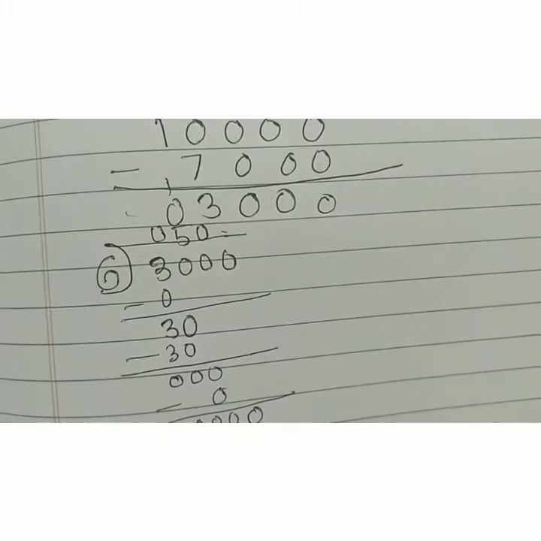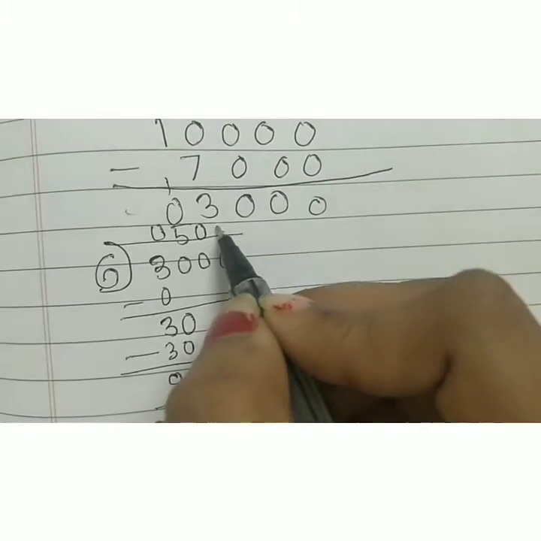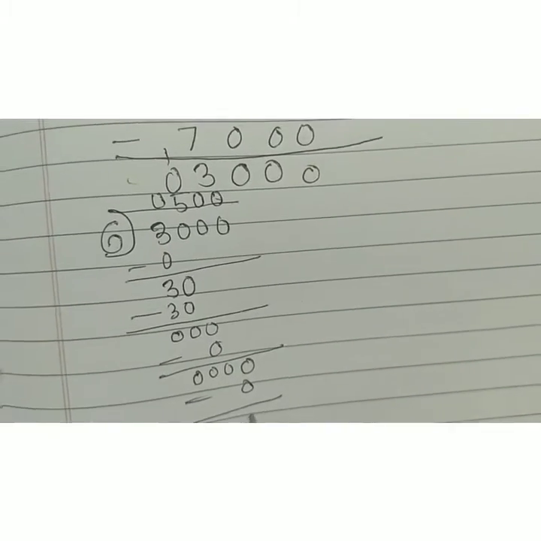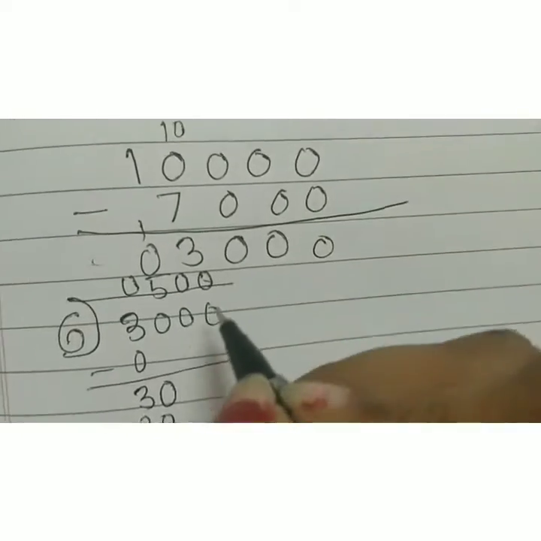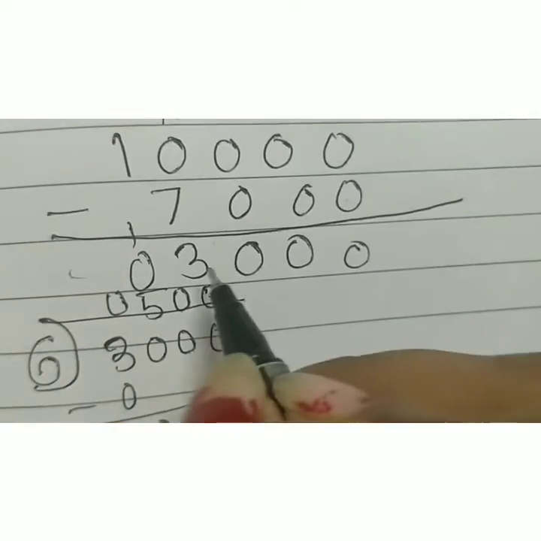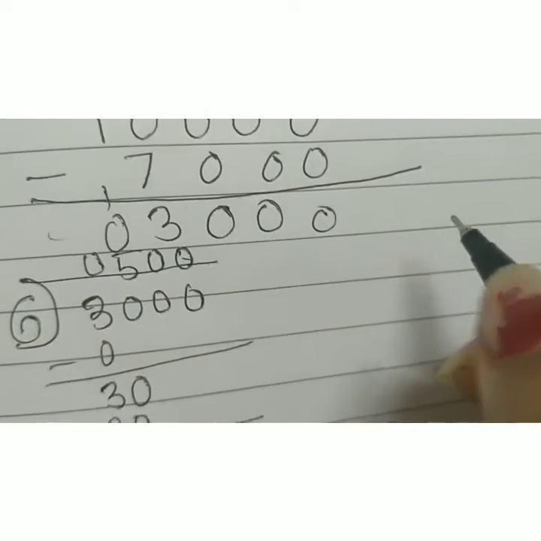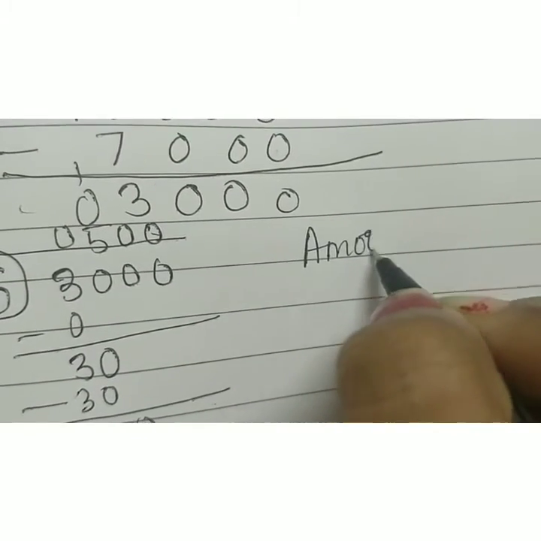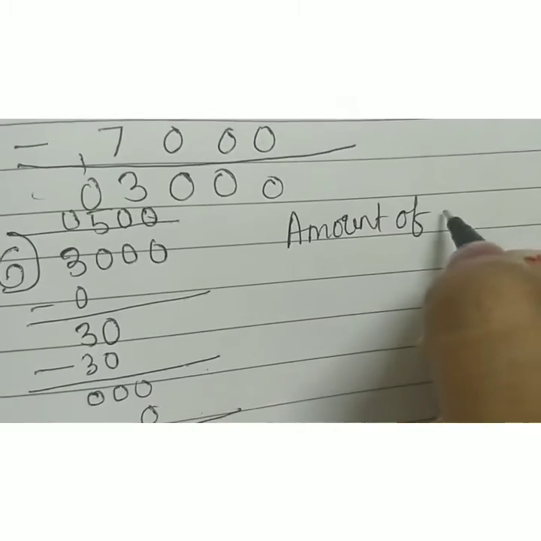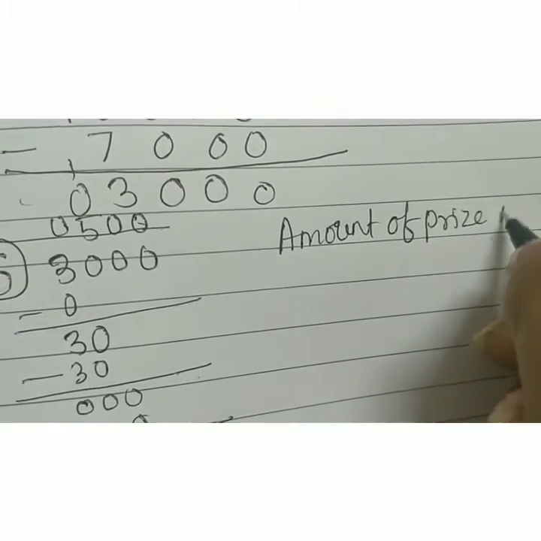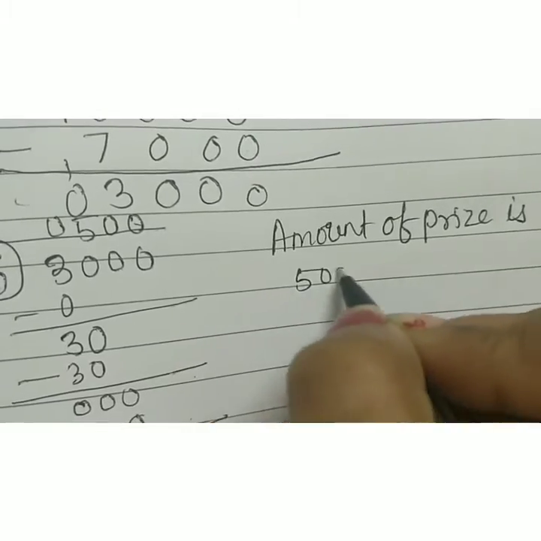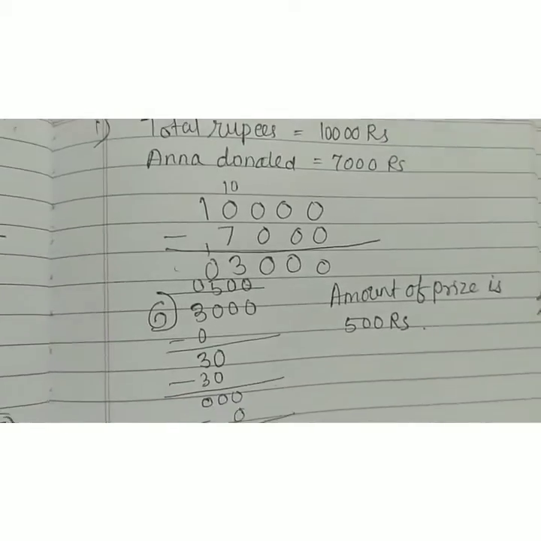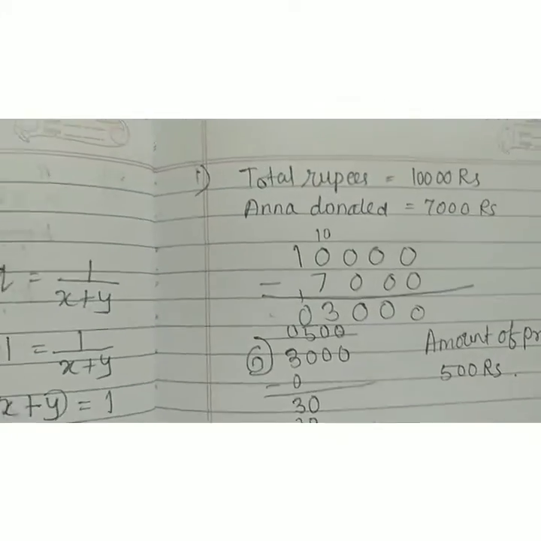Again the last 0 will come down. Can we divide this 0 by 6? No. So subtract 0 and the remainder is 0. Okay, that means what is the answer? You will be writing that the amount of prize is 500 rupees. Okay, understood?